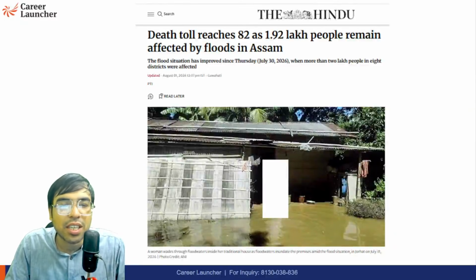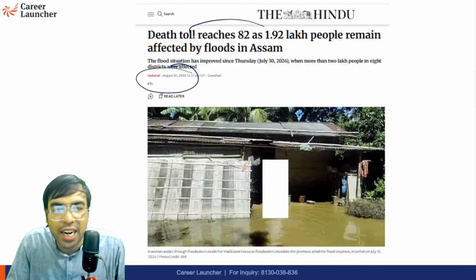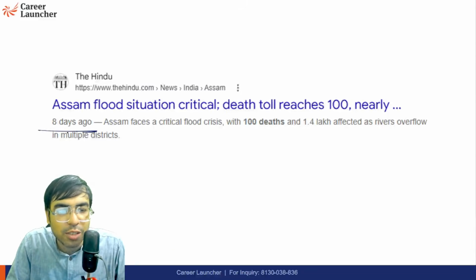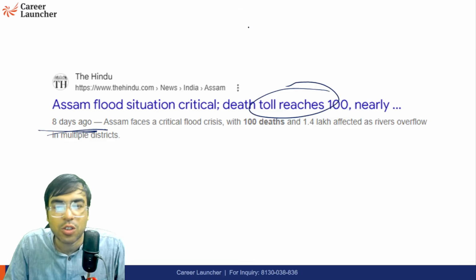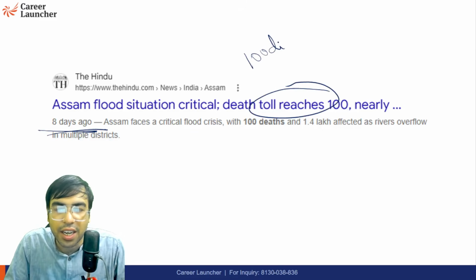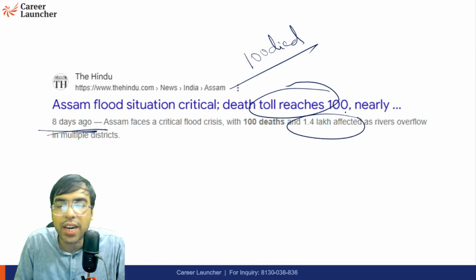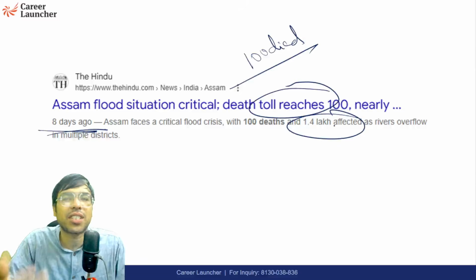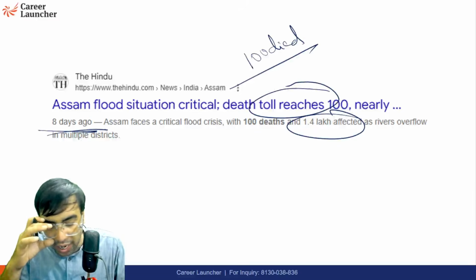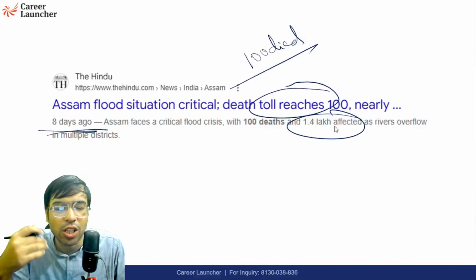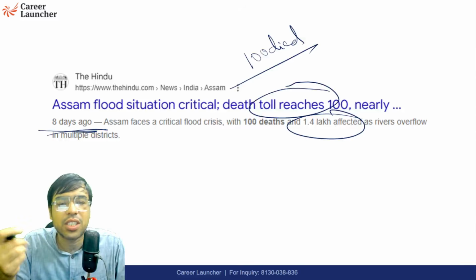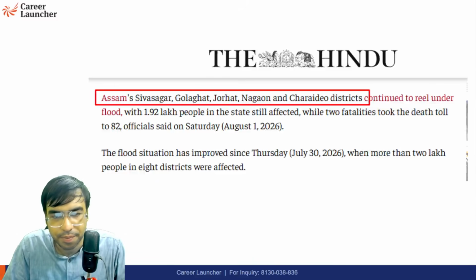I'm sure you must have seen, for example, on 1st August, there was an article that the death toll has reached up to 82. And a few days back, we saw that the death toll has perhaps reached up to 100. So almost 100 people have died officially and 1.4 lakh people were affected. Affected means they had to leave their houses or their houses were damaged, their vehicles were damaged, and there was animal husbandry loss, etc. So this is what we are talking about.